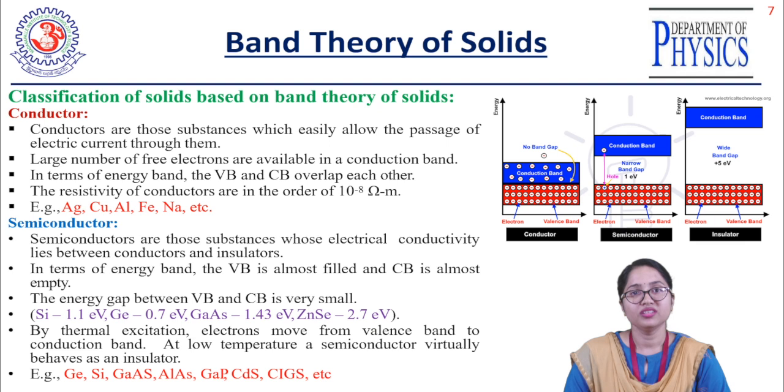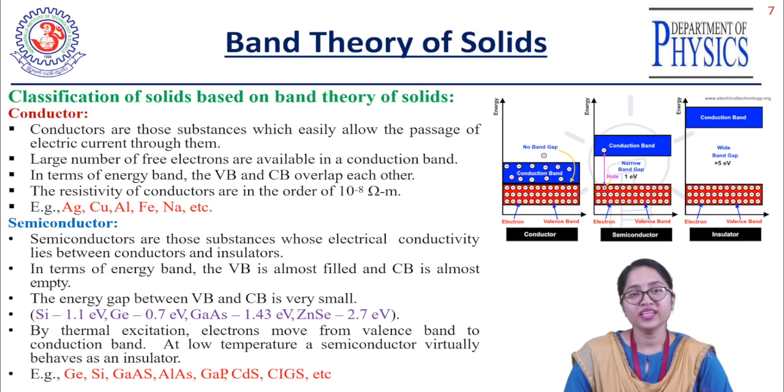That energy is directly proportional to the band gap, which here is 1 electron volt. Based on the different elements and materials, the band gap energy will vary in semiconducting materials. Compared to the conductor, in this semiconducting material there exists a band gap, but in the conductor there is an overlapping of the conduction band and the valence band, so no band gap exists.